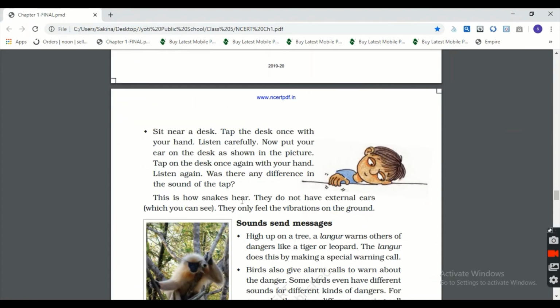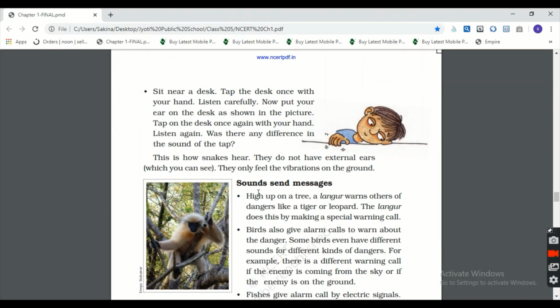This is how snakes hear. They do not have external ears, which you can see. They only feel the vibrations on the ground. They are snakes. They do not have any ears. Okay? How are they able to know? They can feel the vibration on the ground. Okay, children, got it?